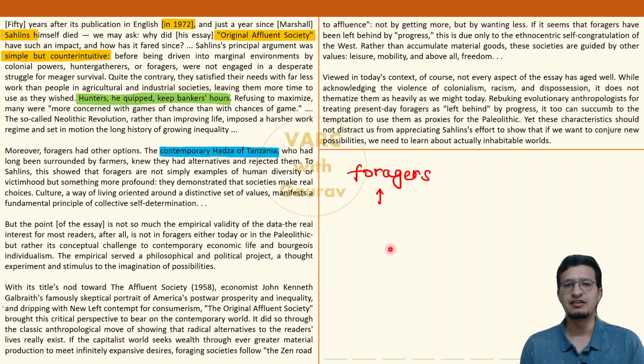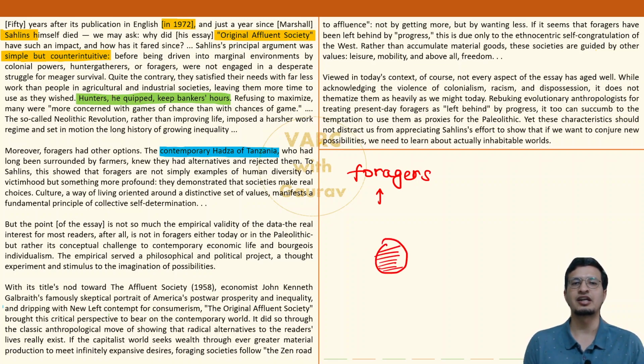The Hadza community is living in this geographical area, surrounded by other civilizations, other communities who practice agriculture. And by default, these guys know what agriculture is, but they have chosen not to do this. Meaning that these guys are keeping their forager lifestyle by choice, and still they are able to live properly.